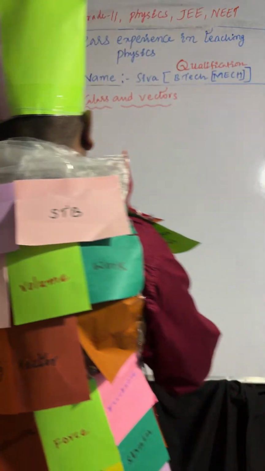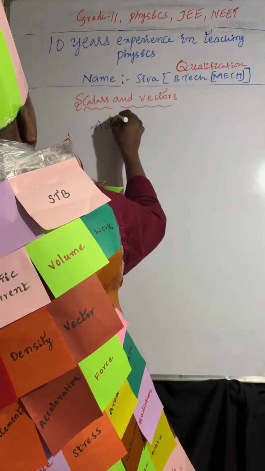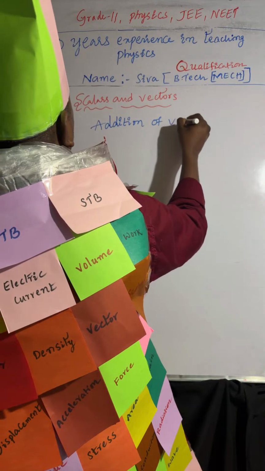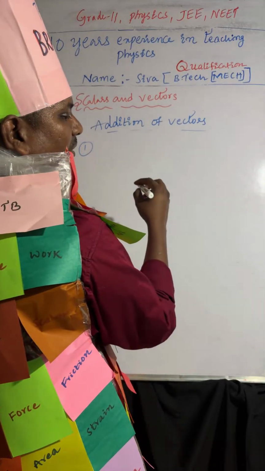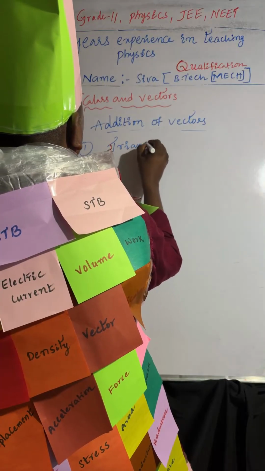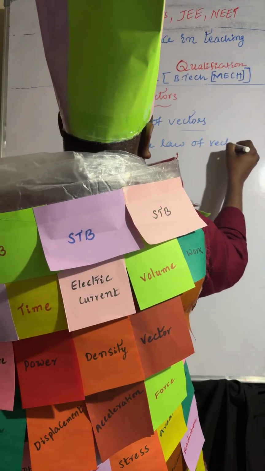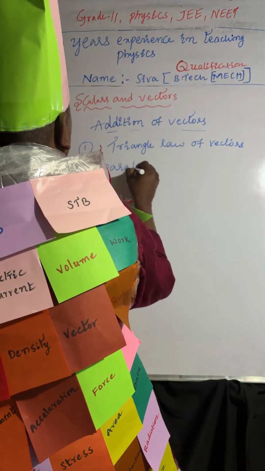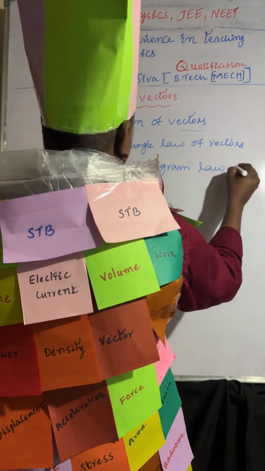Okay. The first one is the triangle law of vectors. Second one is the parallelogram law of vectors.